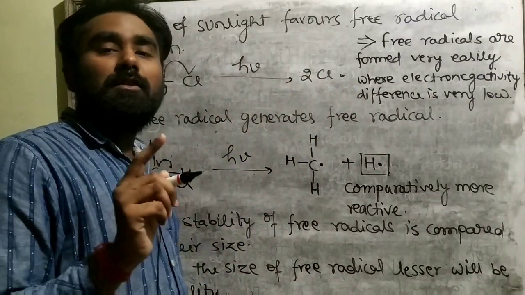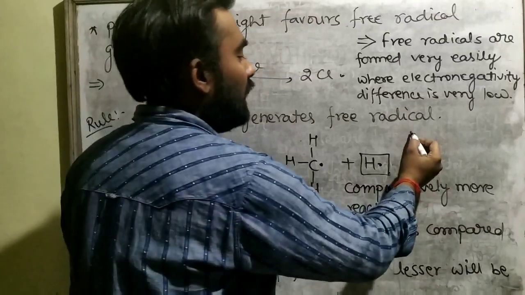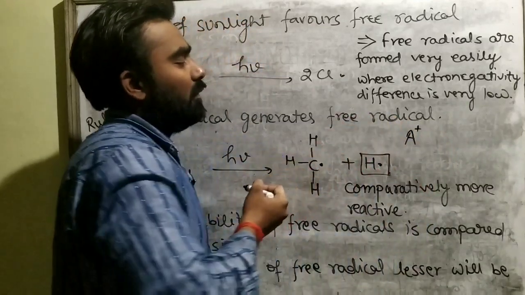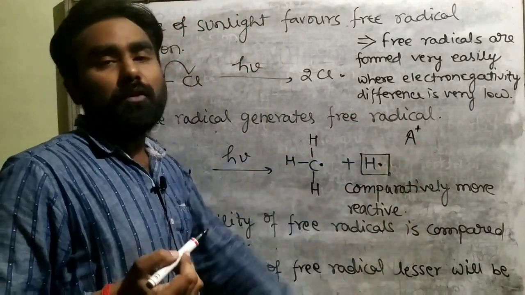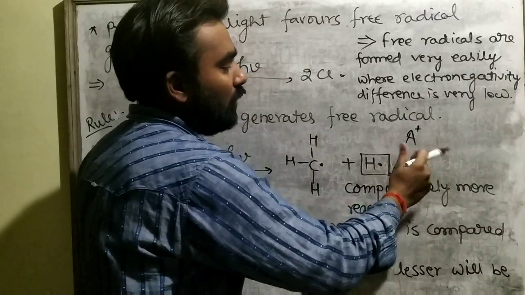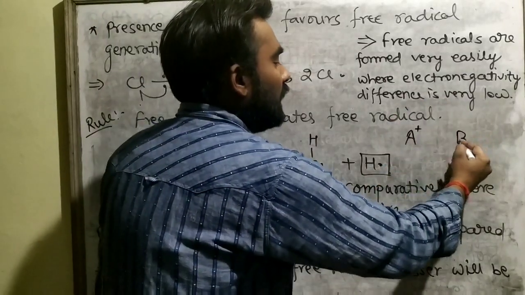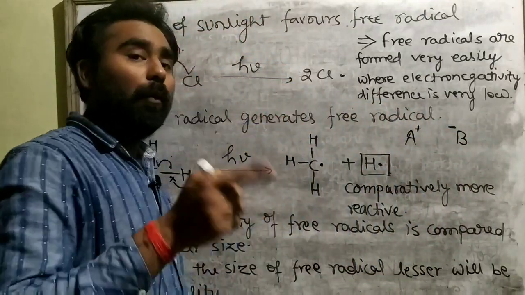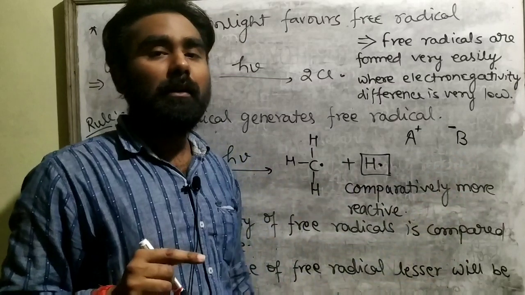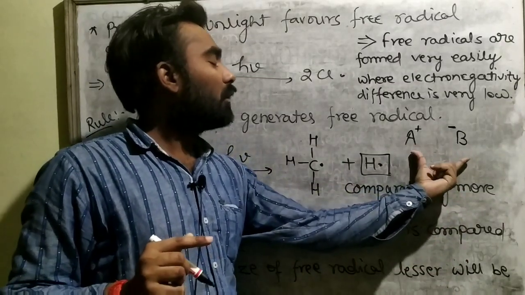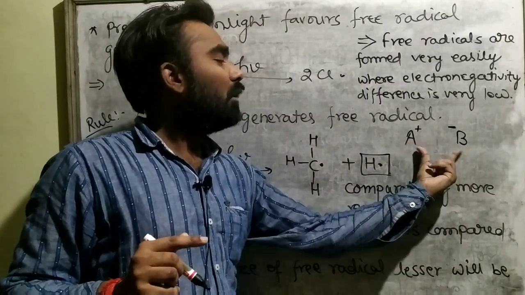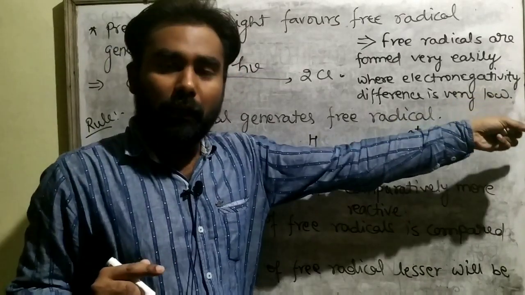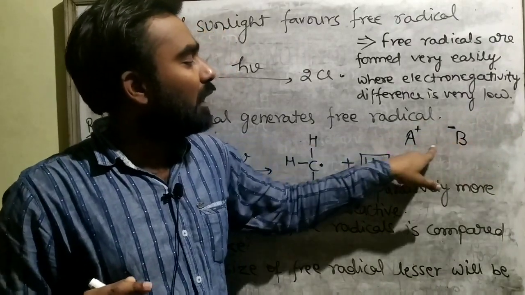अगर कोई पॉजिटिव चार्ज स्पेसी है, if there is a species known as, for example, A plus, this is a species which has a positive charge. If it wants to combine with another species, then there will be presence of a negative charge on this species, then only A can get combined with B. This is the basic principle, because after combination of A and B there will be a neutralization of the charge, and due to neutralization an electrovalent bond will get formed.